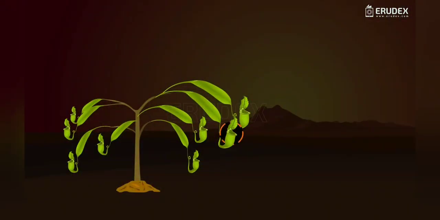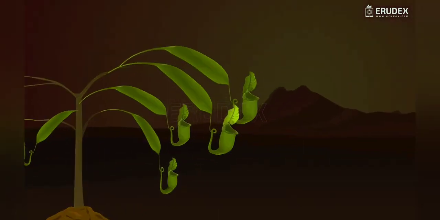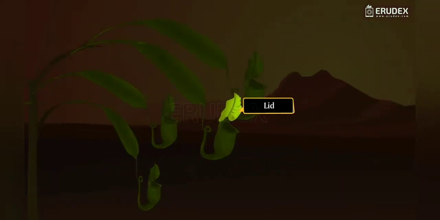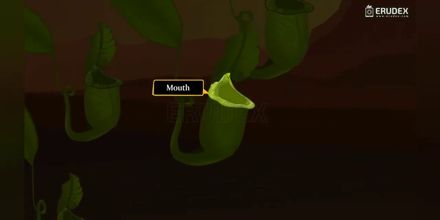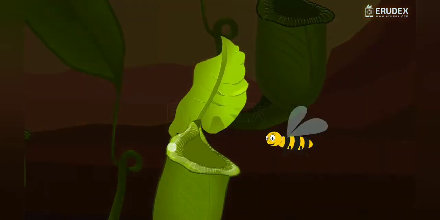Nepenthes has some leaves which are modified into pitcher-shaped structures. The apex of the leaf forms the lid, which is flexible to open and close the pitcher. The mouth of the lid is sticky with some hairy outgrowths. The sticky secretion shines to attract the insects.